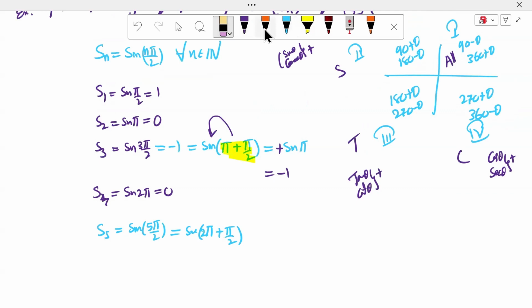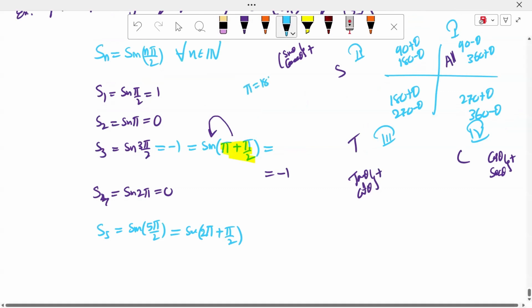Very good. Very good. One minute, sir. Very good. Nice observation. 180 plus theta. π is nothing but 180 degrees, sir. 180 plus theta coordinate is the third coordinate. In the third coordinate, the sin function is negative. So, since it is 180 plus theta, sin(90 plus theta) is -1. Very good, sir.